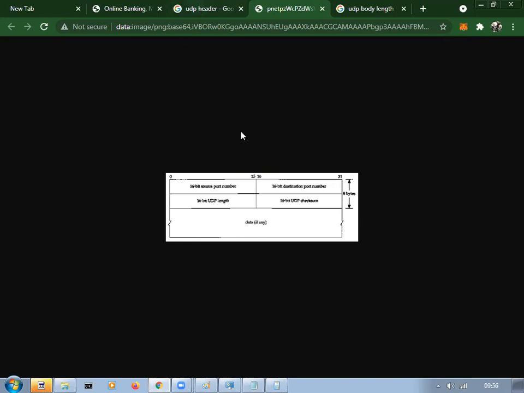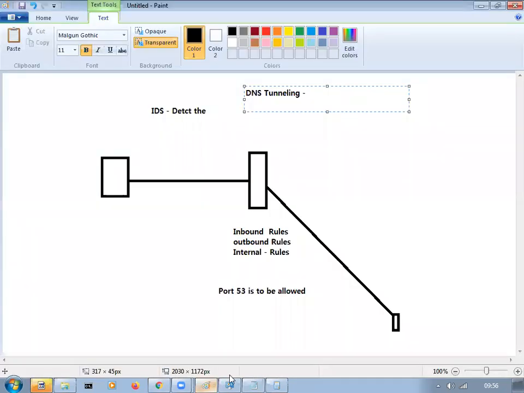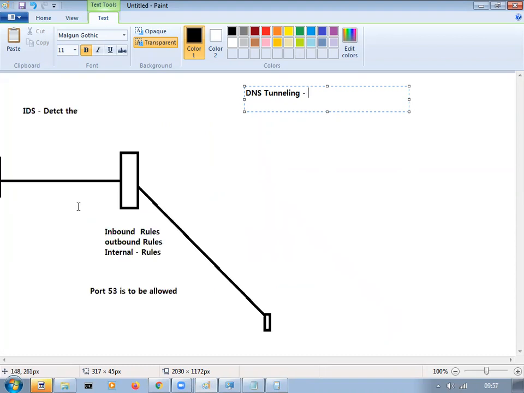But guys, instead of the domain name request, the DNS request here in the body, these attackers are stuffing some data that is stolen from this machine and sending it. And this guy is not checking any data. He is just seeing that it is port 53 to the external, so he will allow it. So they are tunneling the data. Tunneling means in a pipe. They are established with this machine, and then they are tunneling it to this particular system. That's what is happening.